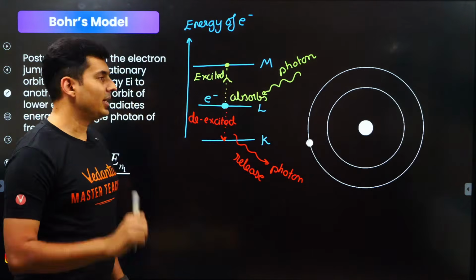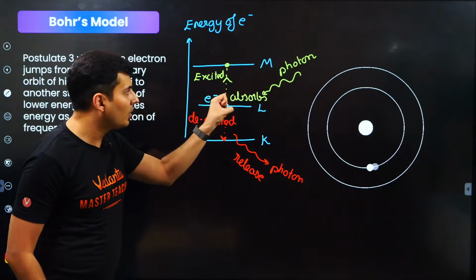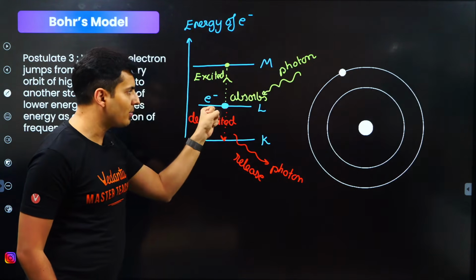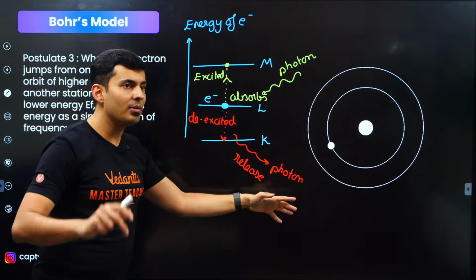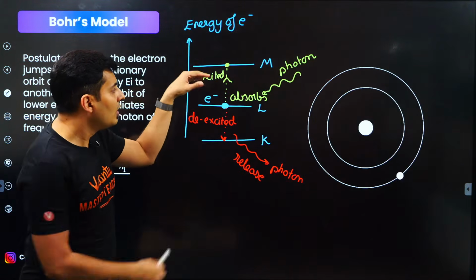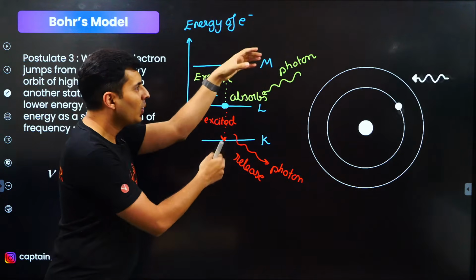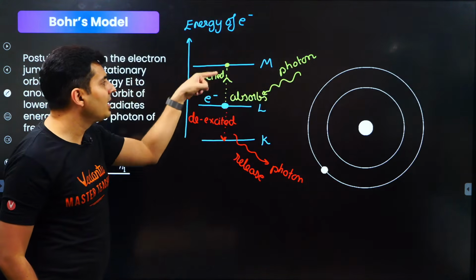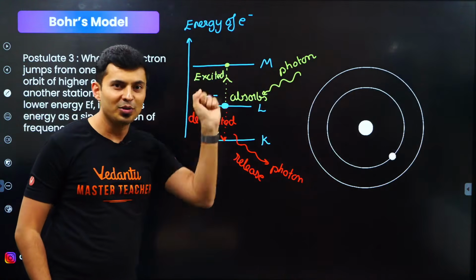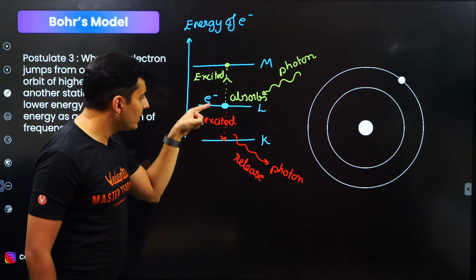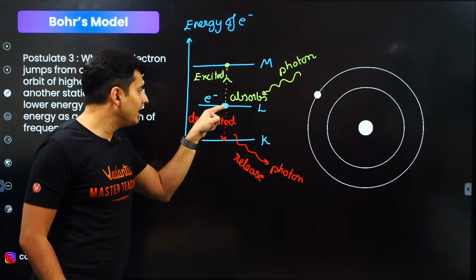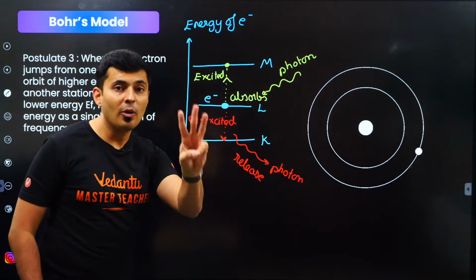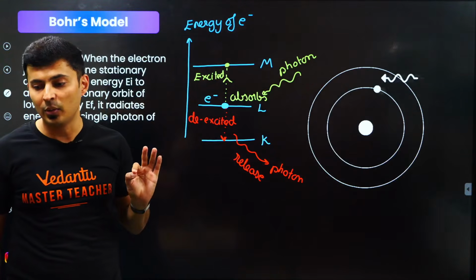Now, what you should understand is that whatever is the energy of the photon which is absorbed or released exactly matches the energy difference between the two shells. So if the photon gave 5 joules of energy, for example, then the energy difference between these two shells will be 5 joules. If the energy difference here is 3 electron volt, when the electron jumps from this orbit to this orbit, a photon of 3 electron volt will come out.